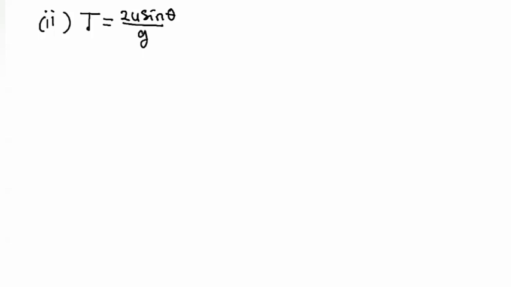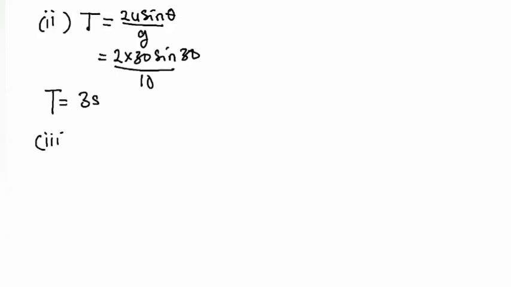So we know what theta is, we know our u and g, so it's just a simple substitution. So that will be 2 times 30 sine what? 30, divided by 10. If you do that, your T is going to be 3 seconds. So we do number 3, part (iii). It says we should calculate the range.